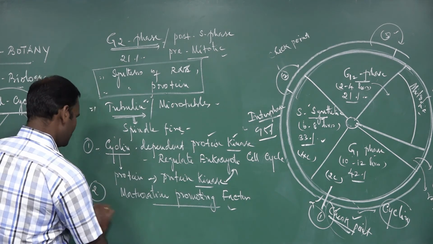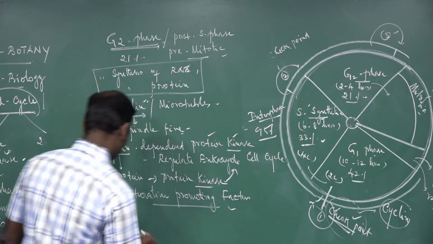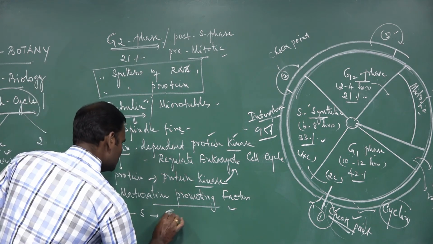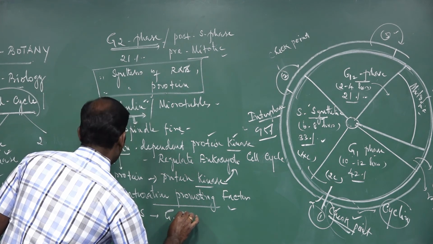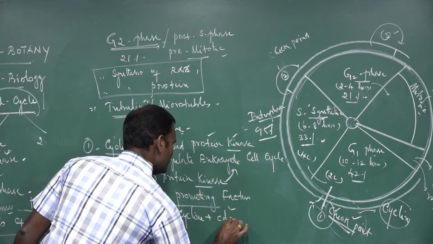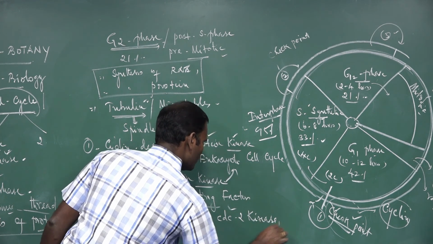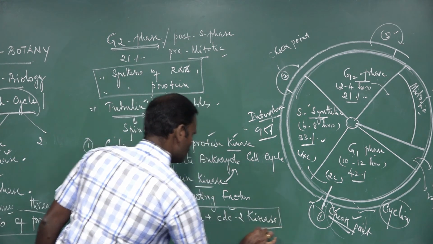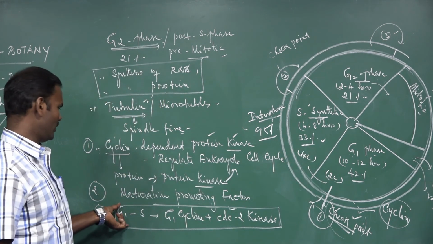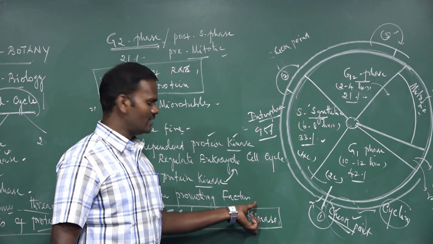Apart from that, the transition from the G1 to the S phase is carried out by G1 cyclin plus CDC2 kinase proteins.